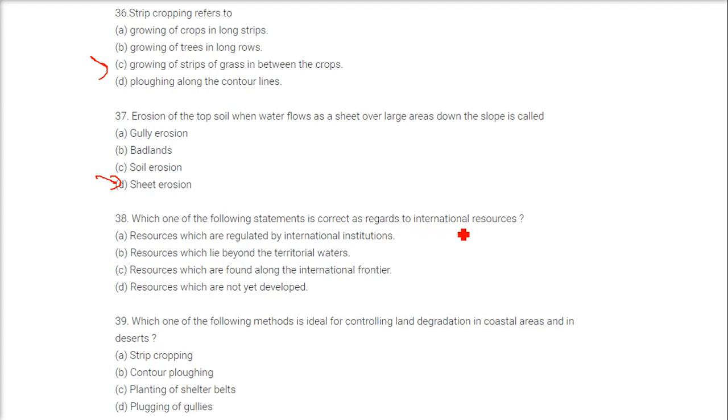Which one of the following statements is correct as regards international resources? It is resources which are regulated by international institutions. Which one of the following methods is ideal for controlling land degradation in coastal areas and in deserts? The answer is planting of shelter belts. Means if we have trees like this, it is going to reduce the speed of the wind or air, and then the soil erosion will not take place. So planting of shelter belts is growing of the trees in lines.